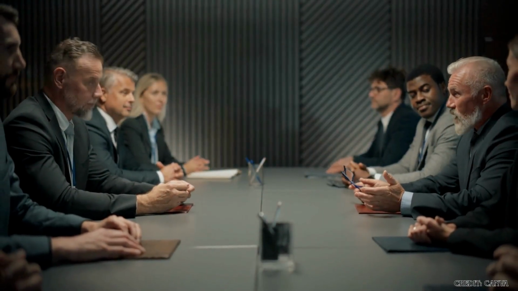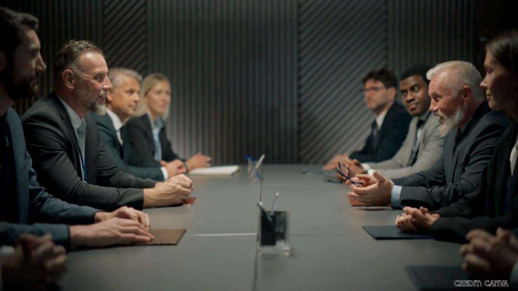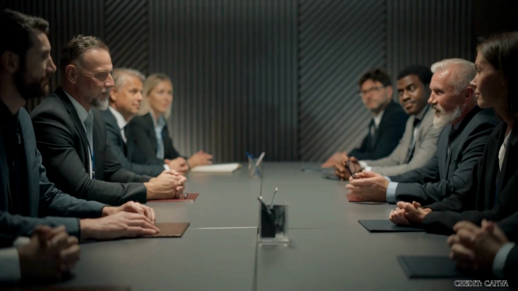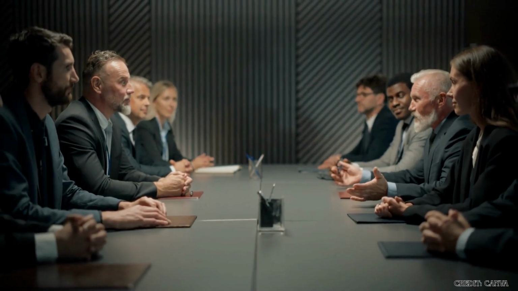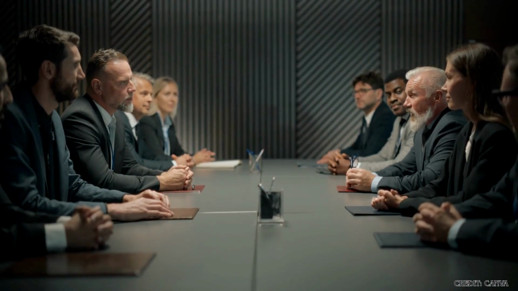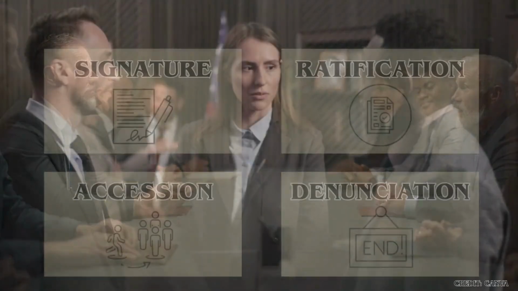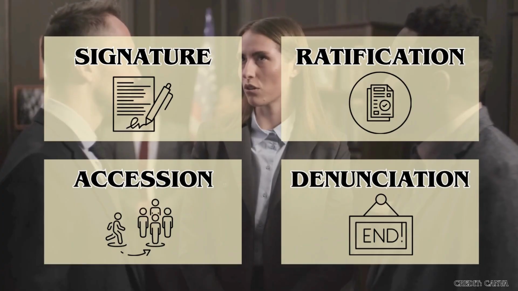After thorough review, the draft convention or amendment is submitted to the IMO Assembly, the highest governing body consisting of all member states. The Assembly debates and, if agreed, adopts the convention or amendment by a formal resolution. Once adopted, the convention is opened for ratification, acceptance, approval, or accession by individual governments. Below are the explanations for signature, ratification, accession, and denunciation.